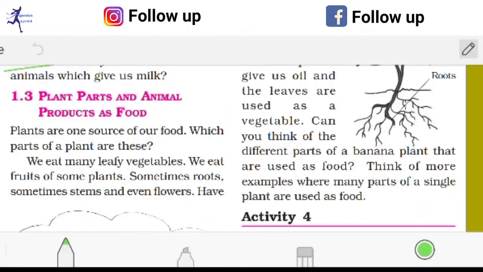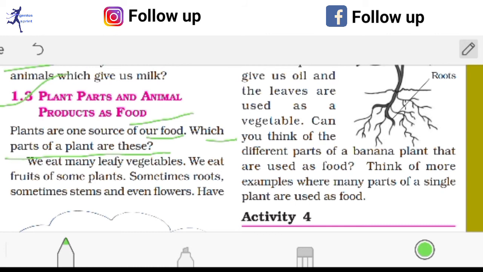Okay friends, so here plant parts and animal products as food are given. See, plants are one source of our food. Which parts of the plants are these? They can ask these questions also. Which part of a plant are these? That means which part of a plant we can consume. So you have to write the different parts of the plant which we can take as food. Different plants provide different parts.